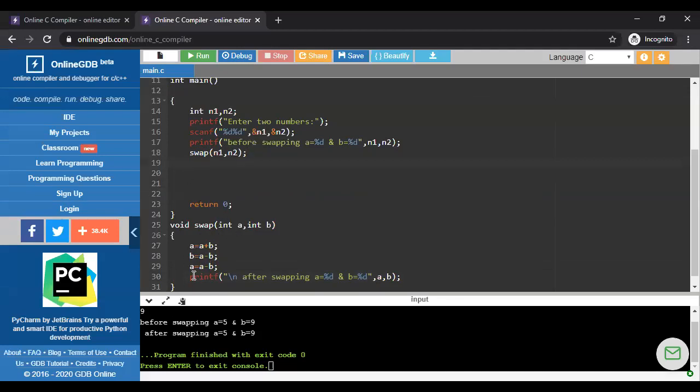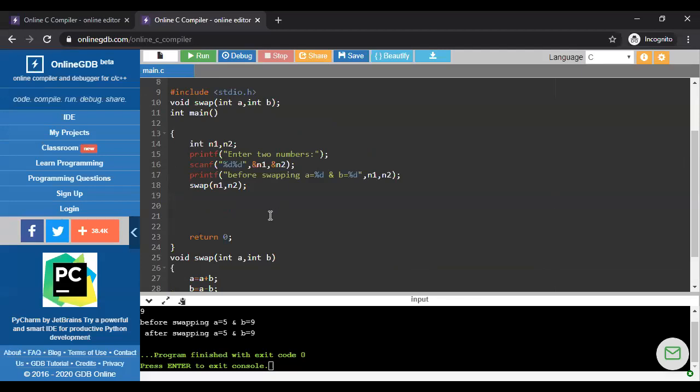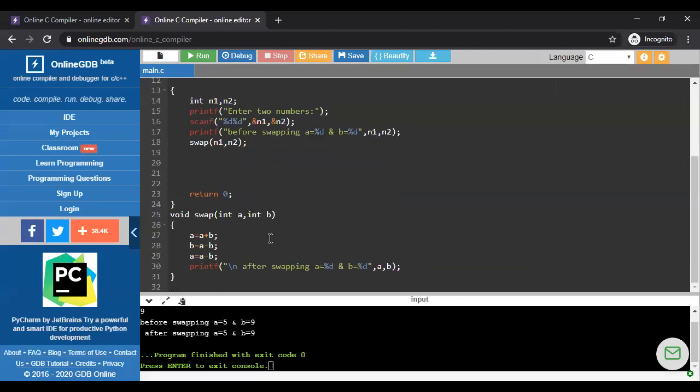We have to print something in the user defined function itself, because just remember, when we do the program with no argument, no return type, think about that program. We are not returning any value. In case of no return type, we are not returning any value to the main function. Whatever the program output is, we have to define that inside the function definition itself.